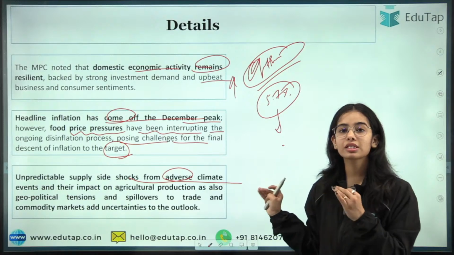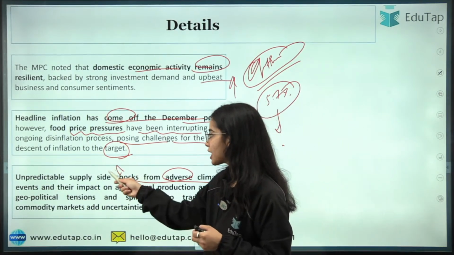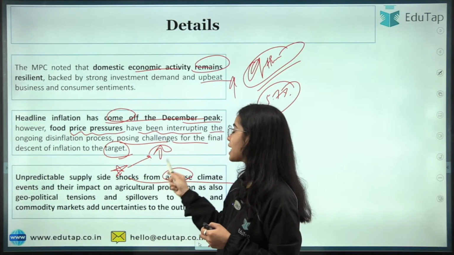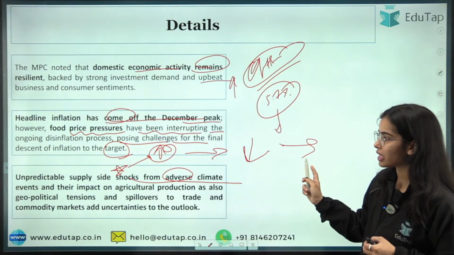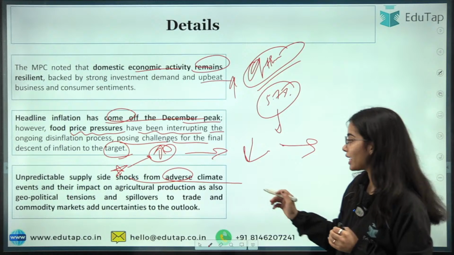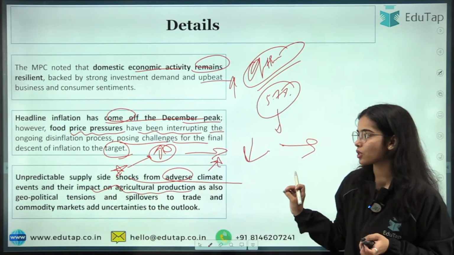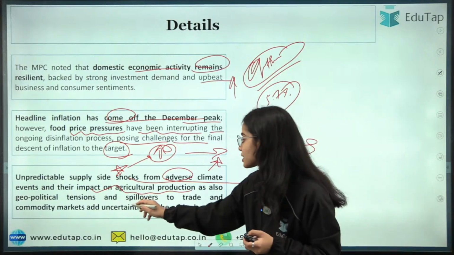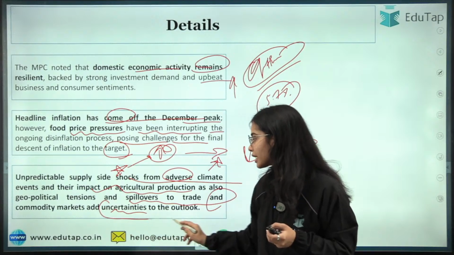So again, the adverse climate events have been talked about by the MPC, unpredictable supply side shocks, that maybe the temperature increases and the crops fail, or the reservoir levels further decrease and the crop fails. So supply side shocks are unpredictable from adverse climate events and their impact on agricultural production, as also geopolitical tensions and the spillovers to trade and commodity markets. These add uncertainty to the outlook.